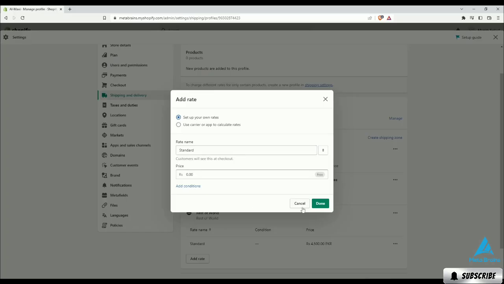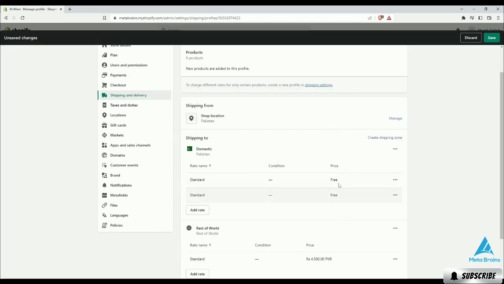If you decide to set up your own rates, it is the best option because it includes a standard rate, which is often free. As you can see, if we click on the Done button, it shows a free shipping price.